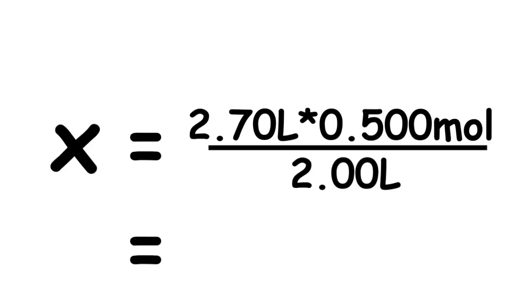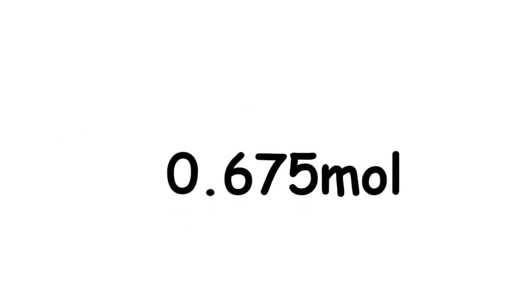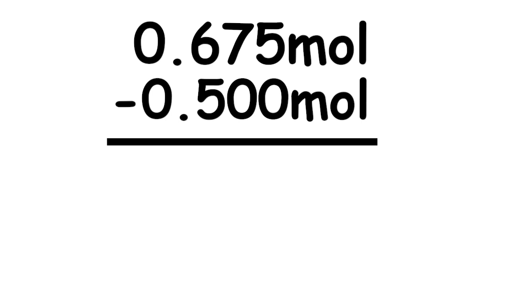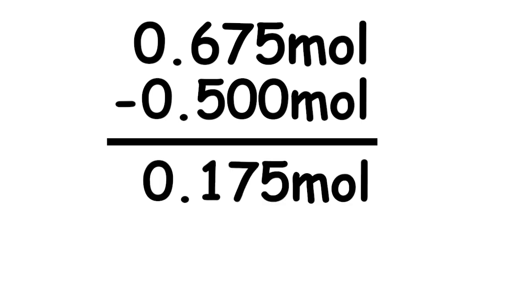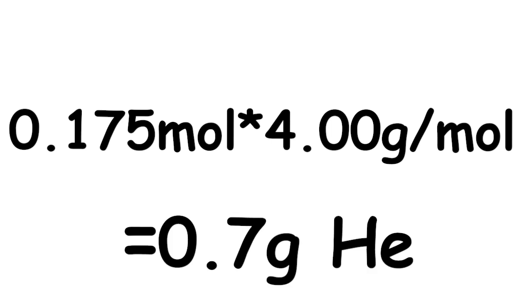Equating it, we will get 0.675 mole. Now that we have the value, we go to the last step, which is computing grams of helium added. We have 0.675 mole, which will be subtracted by 0.500 mole, and that will result in 0.175 mole. The answer will be multiplied by 4.00 grams per mole, which is the atomic mass of helium, and the answer will be 0.7 grams of helium.